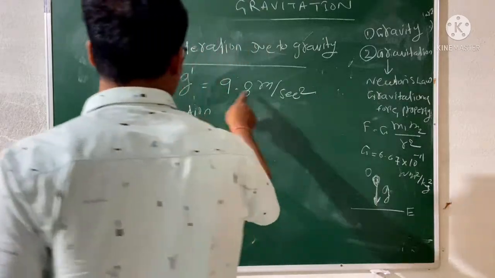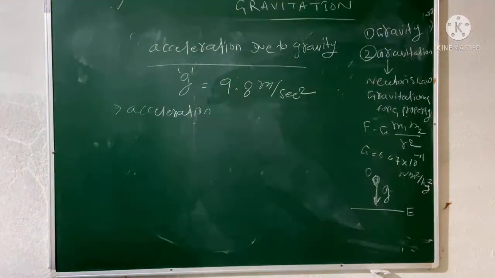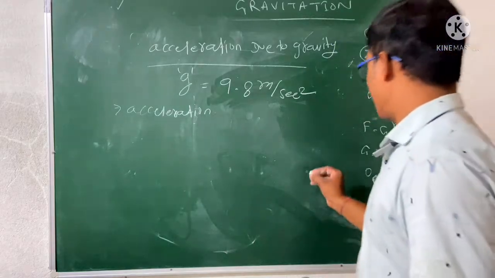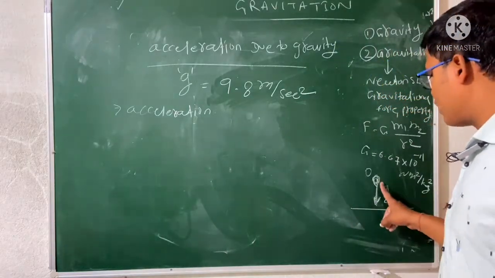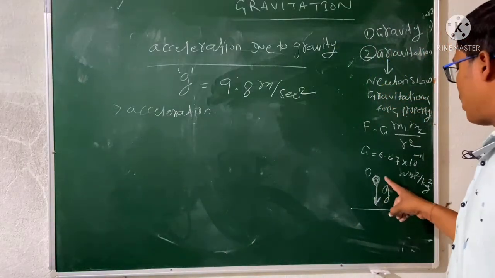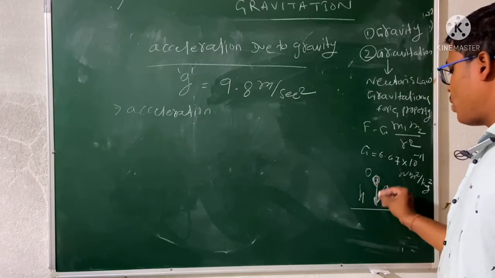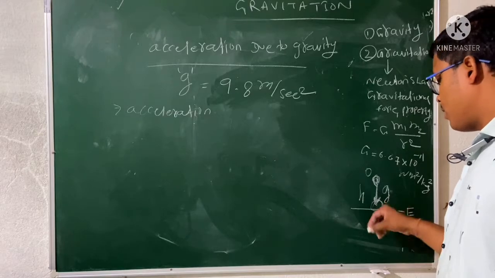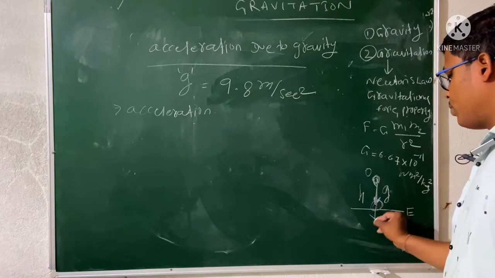So how do you find the 9.8 meter per second square? Okay, if you notice that if you drop this object from a height h, then it will come back to the earth surface and further it cannot move downward.